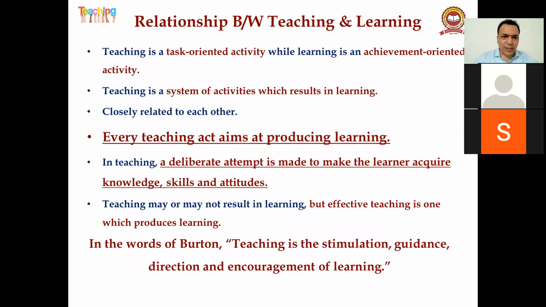Next our subheading is: what is the relationship between teaching and learning? Teaching is a task-oriented activity. Learning is an achievement-oriented activity. Teaching is a system of activities. When you are teaching the student, there are a lot of things in your mind and a lot of activities you have to do, which result in learning. They are closely related to each other. Every teaching act aims at producing learning.